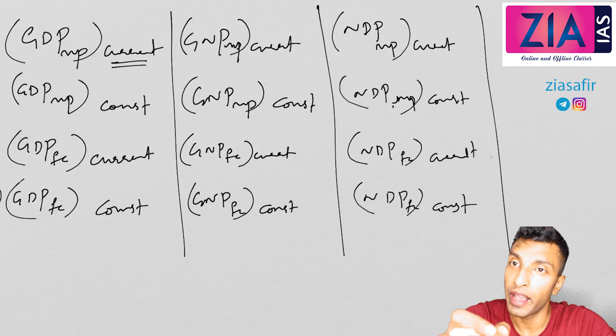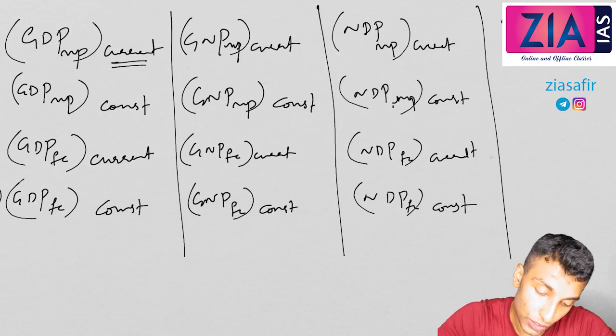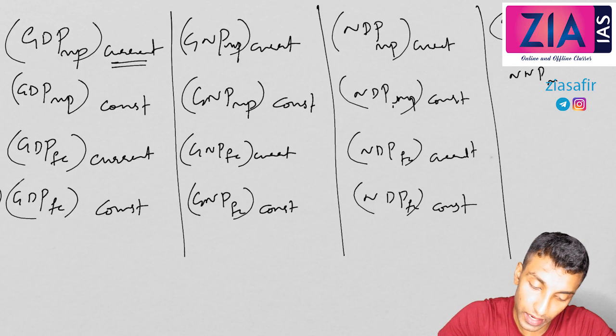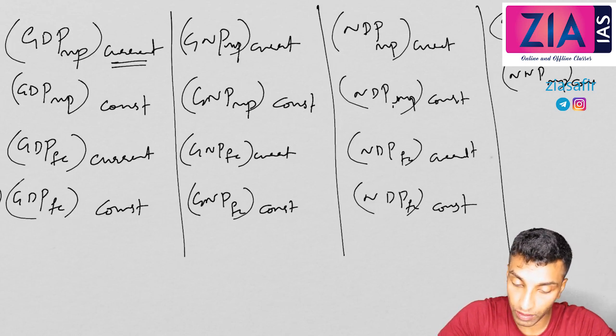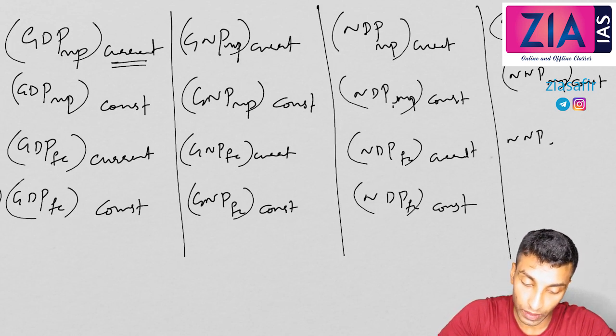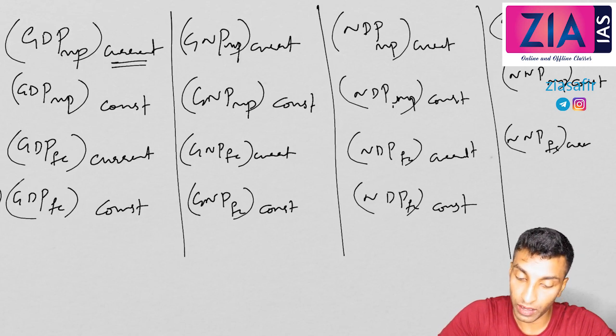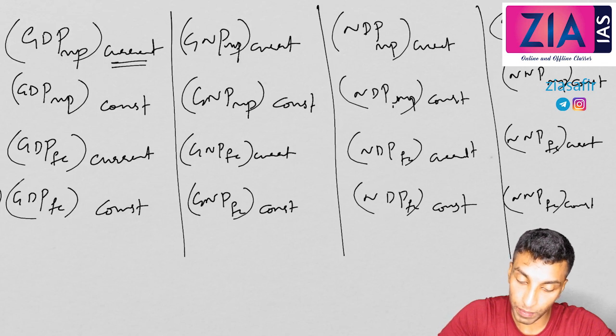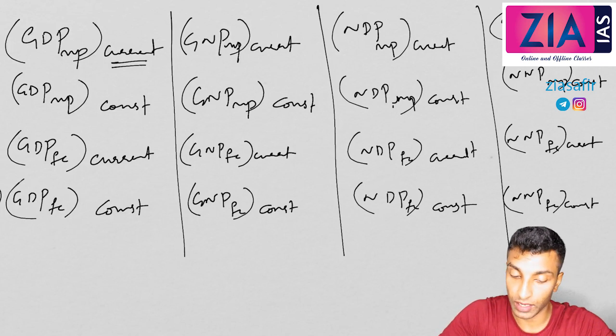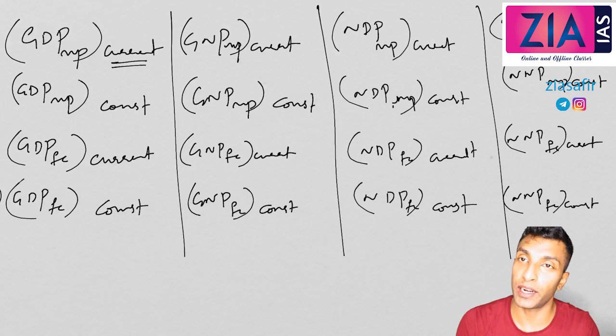It is NNP MP current, NNP MP constant, NNP FC current, NNP FC constant. So these are the 16 concepts related to national income.